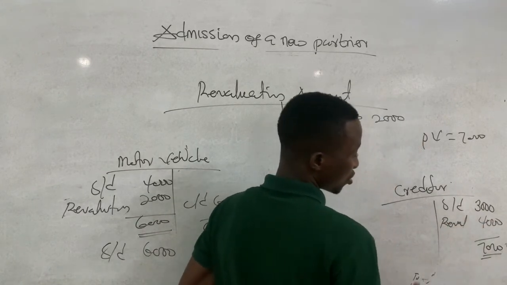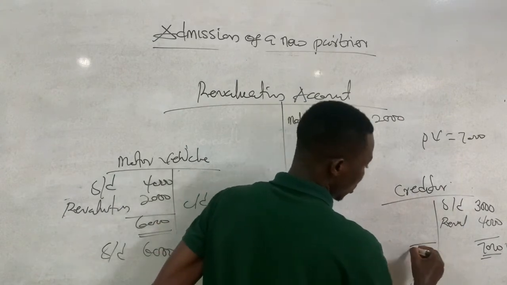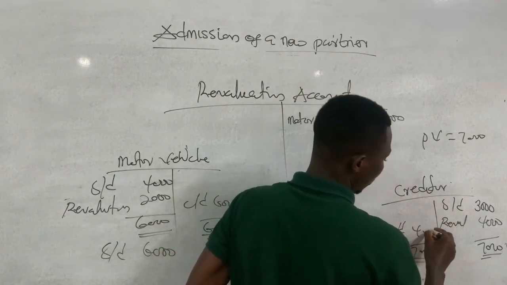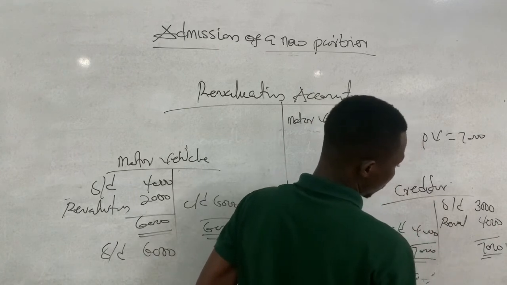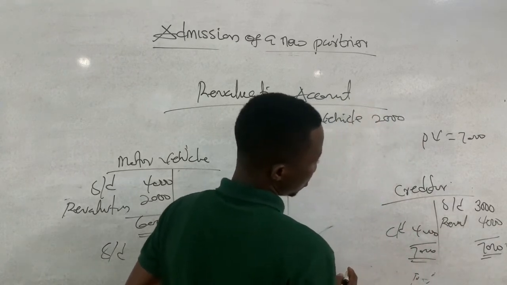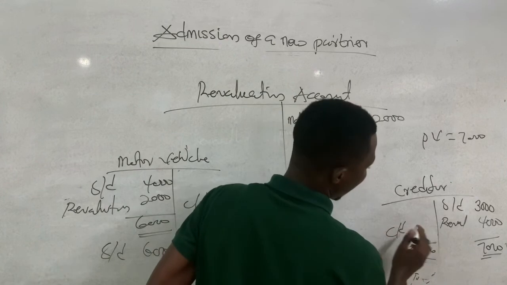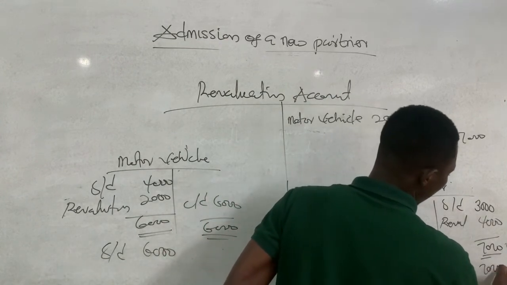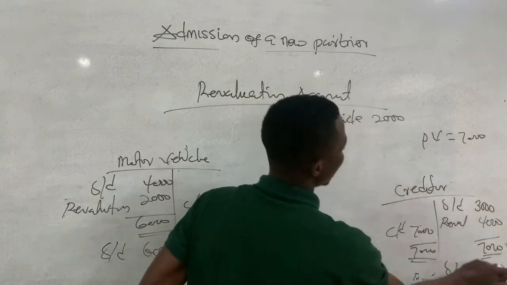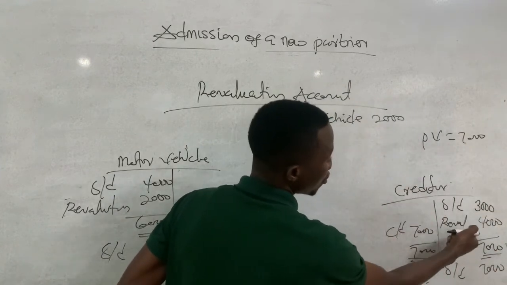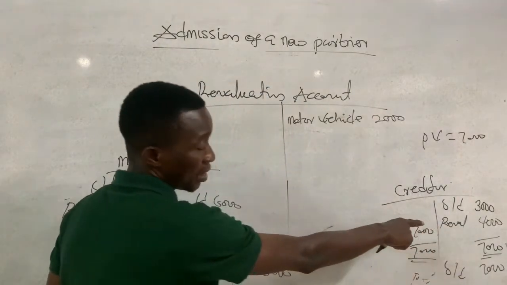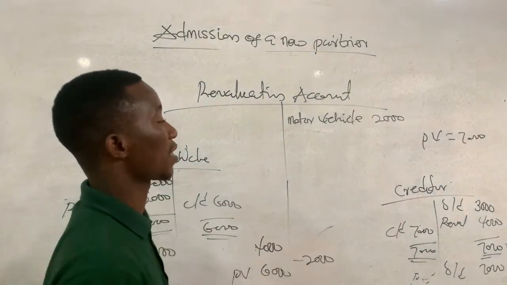Is that okay? So that at the end of the period, the current amount will be 7,000. So that the carry down will also be 7,000, so that the present value will be the same as the carry down. So this difference we use to make this entry be revaluation, because it has been found at the credit side of creditors account.